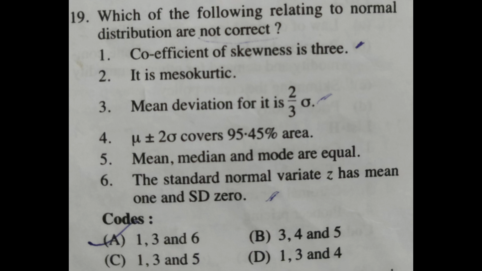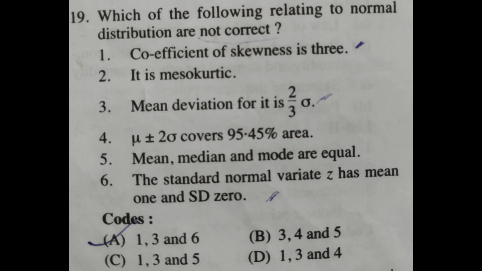So the next question is, which of the following relating to normal distribution are not correct? Option A, 1, coefficient of skewness is 3. 2, it is mesokurtic. 3, mean deviation for it is 2 by 3 sigma. 4, mu plus or minus 2 sigma covers 95.45% area. 5, mean, median and mode are equal. 6, the standard normal variate Z has mean 1 and standard deviation 0.